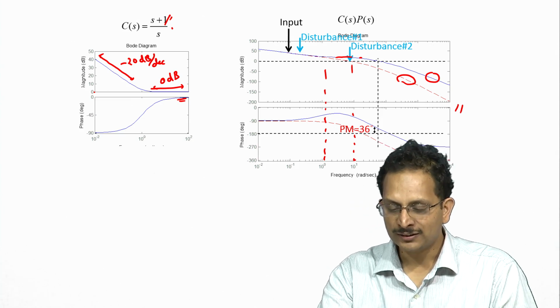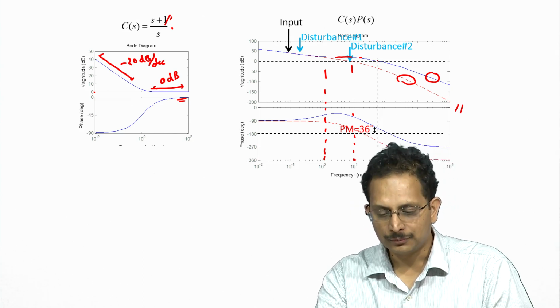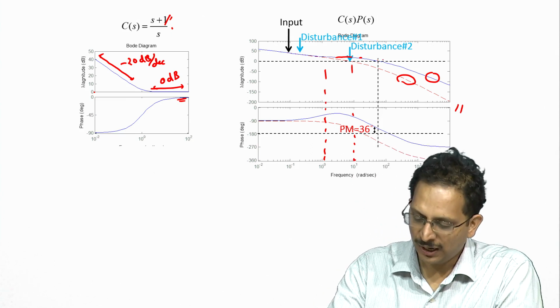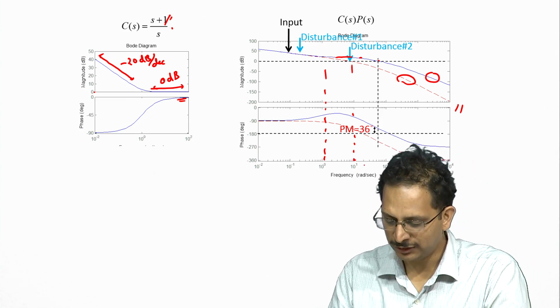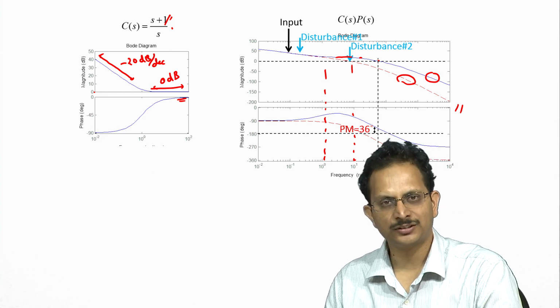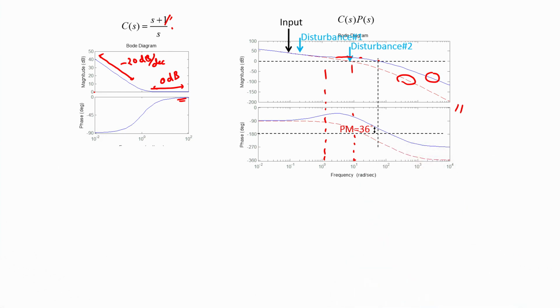As far as the stability specification is concerned, at the new gain crossover frequency, which is close to 50 radians per second, because the Bode plot of the overall system looks similar to that of the plant for frequencies beyond the corner frequency of this controller, beyond 1 radian per second.